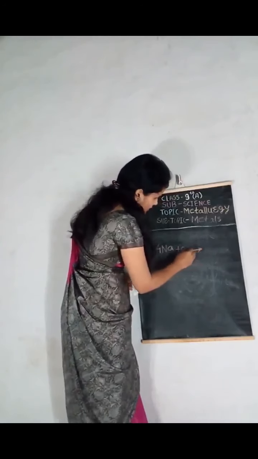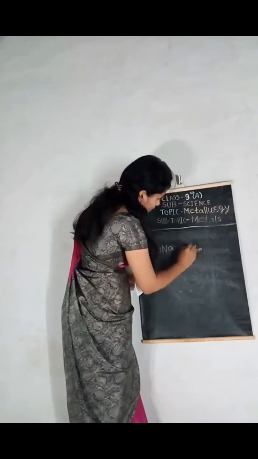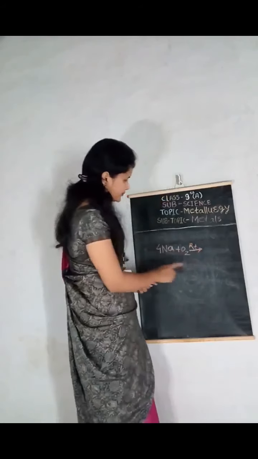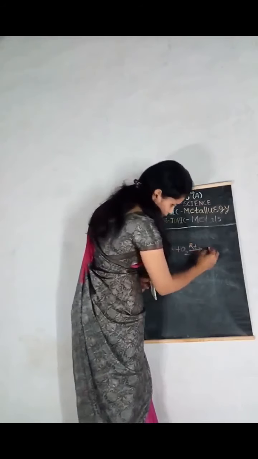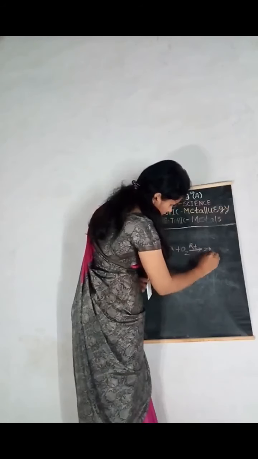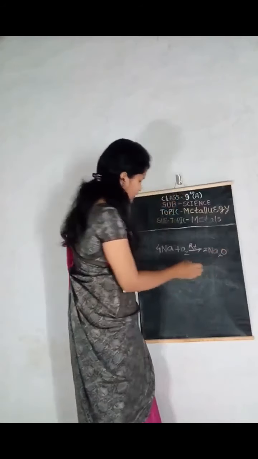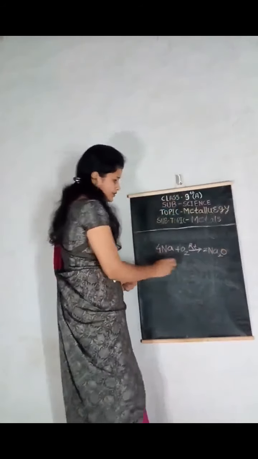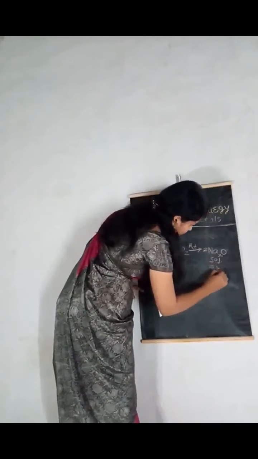Even at room temperature, it forms an oxide, sodium oxide, 2Na2O. It is a balanced reaction. This is sodium oxide.